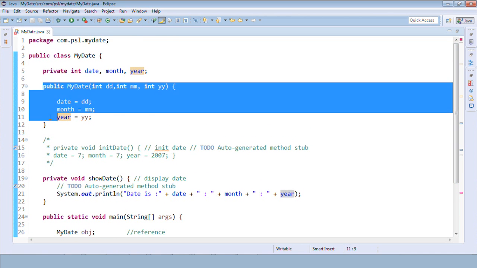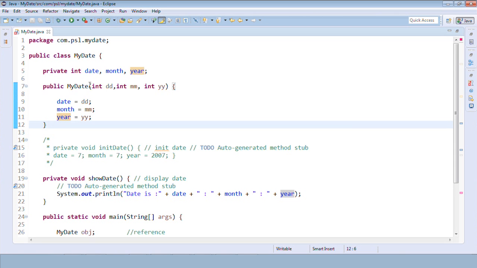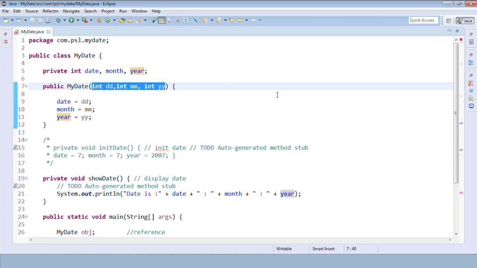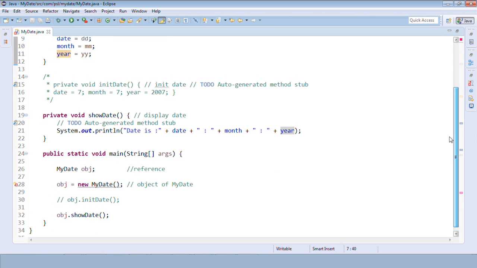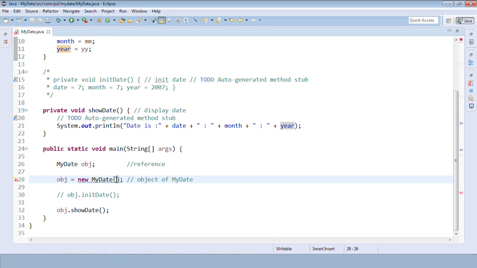What we have is a parameterized constructor. Now we have parameters for the constructor, right? So what I need to do is pass values to these parameters. This means we are not hard coding the values now. We may take these values from a user and pass them in the parameters. I can pass it something like this. Say I am passing 8/8/2008 as of now.